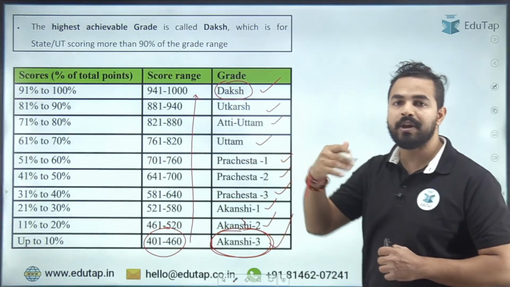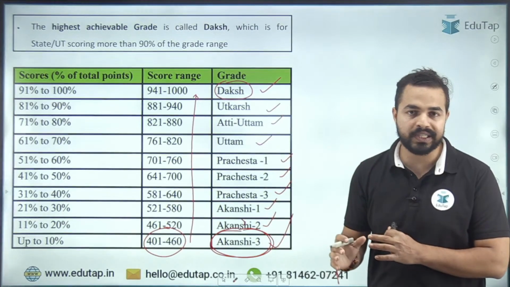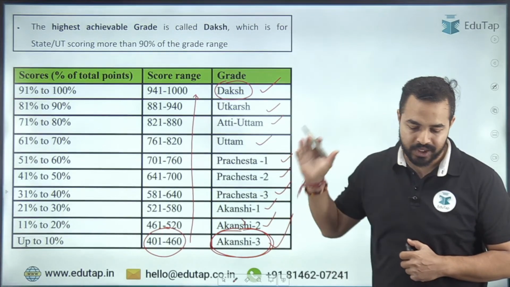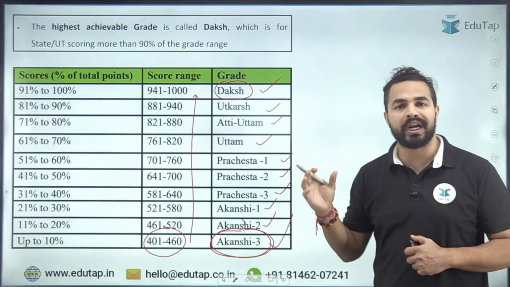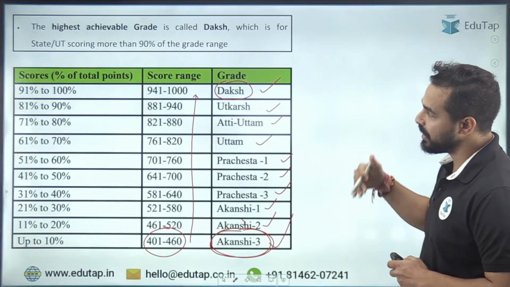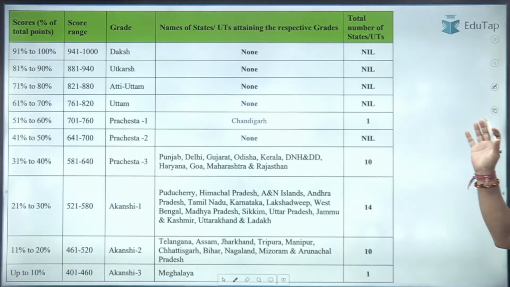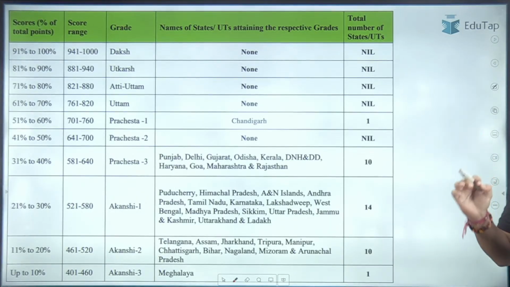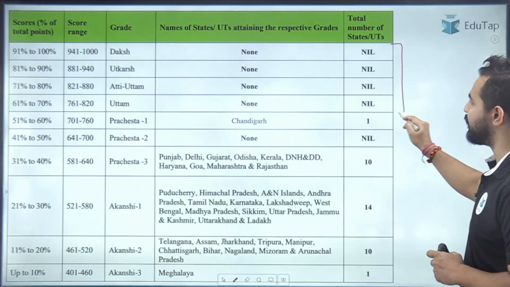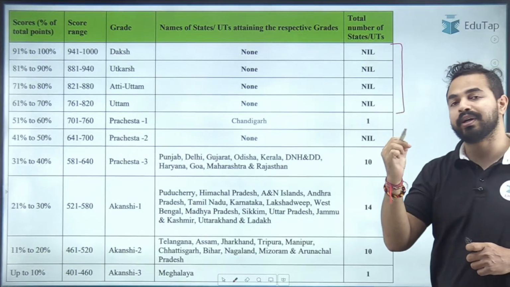ओके, now we will be understanding what exactly is the performance of the different states and union territories in the performance grading index. So guys, that is the reason that we basically call it a grading index. I hope this is clear. So now let's try to see what exactly these are. So यहाँ पर हमारा आ जाता है दोस्तों 23-24 का ये जो grading index है इसका result, and you can see here, you will be shocked to see that there is not a single state and union territory in the top 4 categories. तो टॉप 4 कैटेगरीज के अंदर, टॉप 4 ग्रेड्स के अंदर हमारी एक सिंगल स्टेट एंड यूनियन टेरिटरी नहीं है.